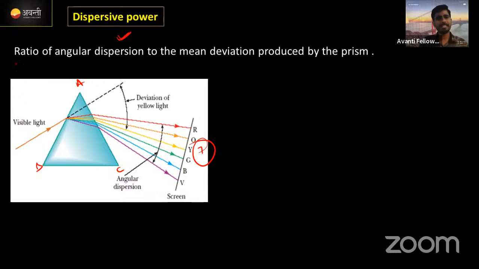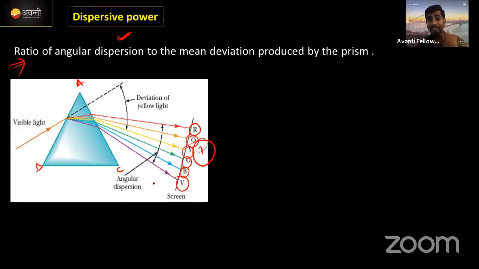Here it's a mathematical one. No, don't go to this one. Mathematically, we can say it's a ratio of angular dispersion to the mean deviation. Correct now? But the real meaning of this one means how clearly the colors will be distinguished from this prism. That is the work which will be done by the prism.